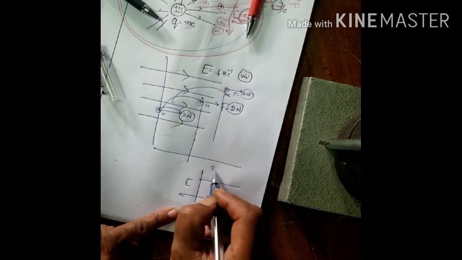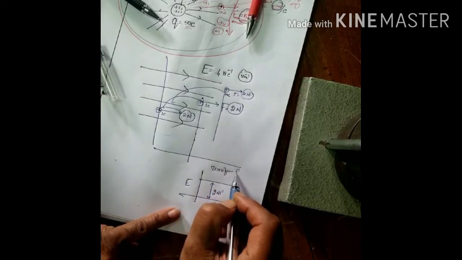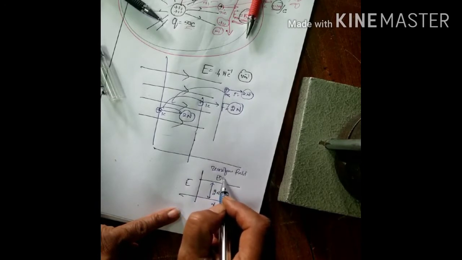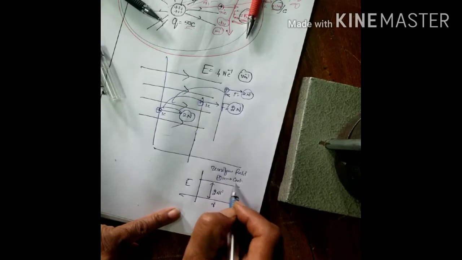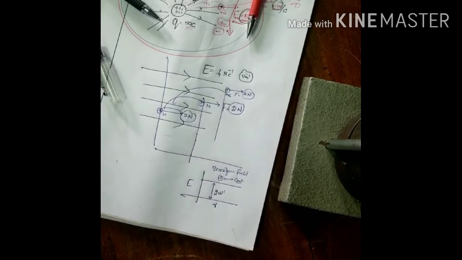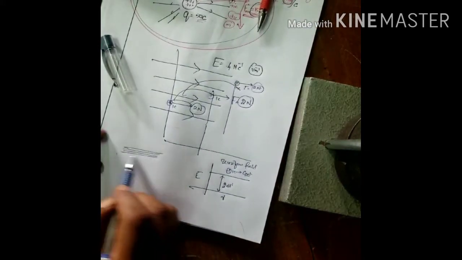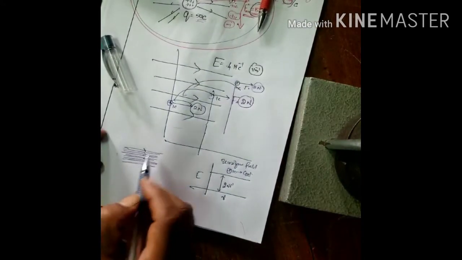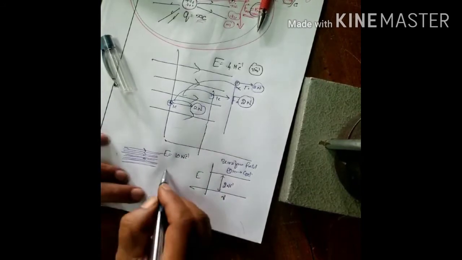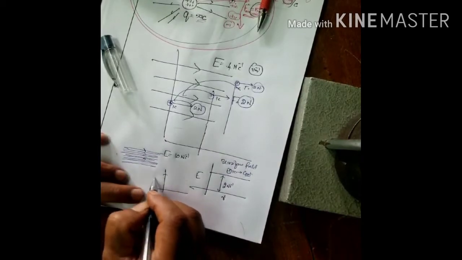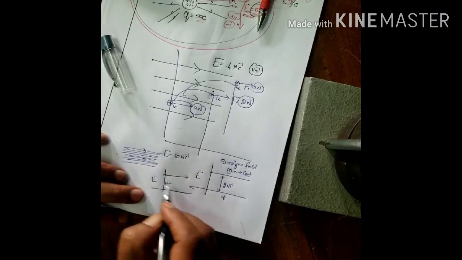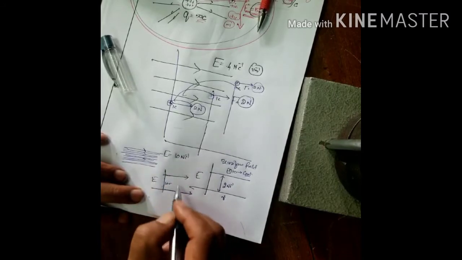How to define a uniform field? A uniform field is one in which the force experienced by a unit positive charge remains constant both in magnitude and direction. It's called a uniform field. Now, see, this is the uniform electric field. E is equal to say 10 Newton per coulomb. Here 1, 2, 3, 4, electric field 10 units, Newton per coulomb. A line parallel to the distance axis is called a uniform field.